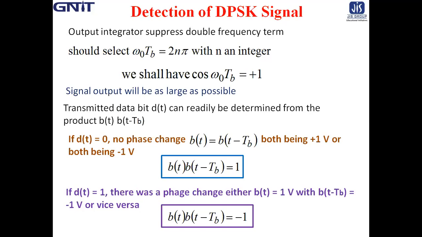So DPSK does not need a carrier at the receiver end. This means that complicated circuitry for generation of a local carrier is not required. This is the main advantage, all of you know. Now, is there any disadvantage of DPSK over BPSK?